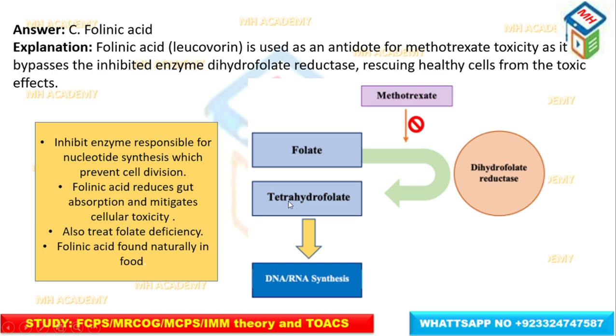This is the pathway where folate is converted into tetrahydrofolate, which helps in purine formation, and that purine helps in the formation of DNA and RNA synthesis. The enzyme that helps in the conversion of folate to tetrahydrofolate is dihydrofolate reductase. This dihydrofolate reductase is inhibited by methotrexate, and thereby DNA synthesis is inhibited. So we have to give folinic acid as an antidote for methotrexate, and it is used to treat folate deficiency.